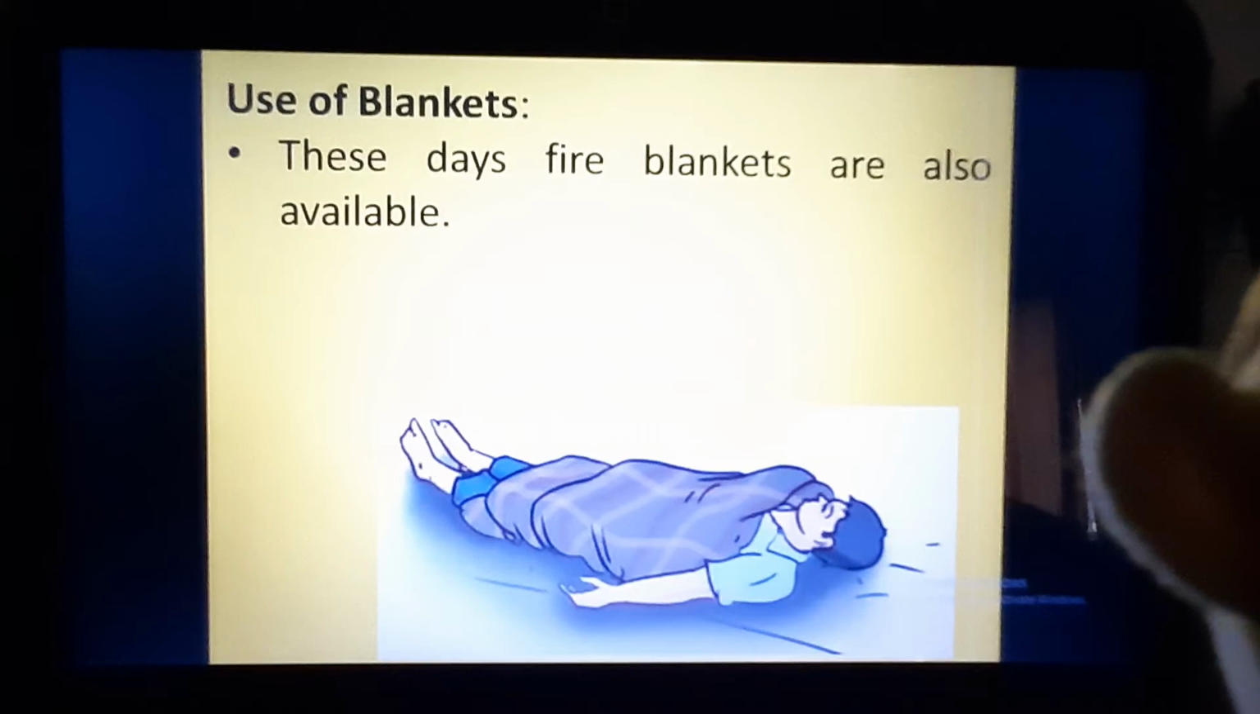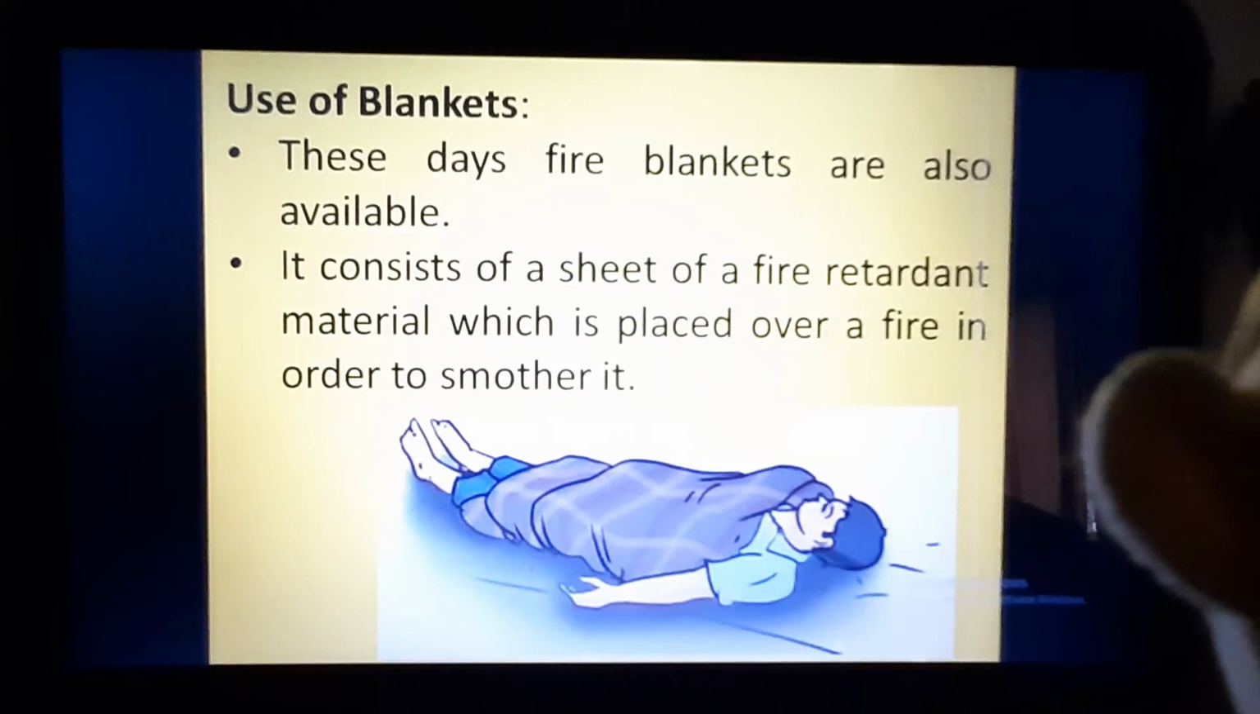These days, fire blankets are also available on different shopping platforms, and these blankets consist of a sheet of fire retardant material which is placed over a fire in order to smother it. So these blankets have a fire retardant material or finish. For example, we have studied in the chapter on synthetic materials and plastics that melamine is a fire retardant material; melamine does not catch fire, right? So these blankets may have a melamine finish, and this way they can smother or reduce the fire.